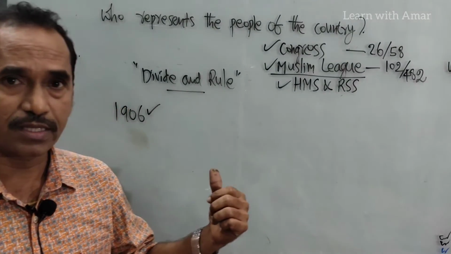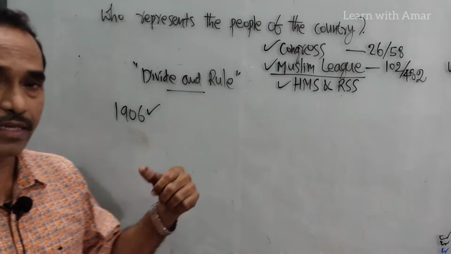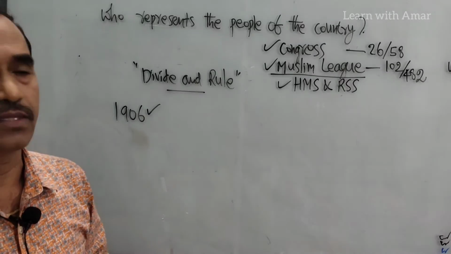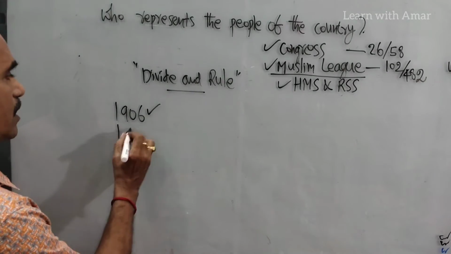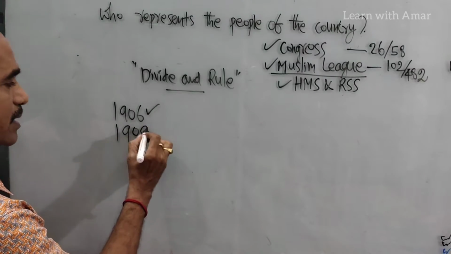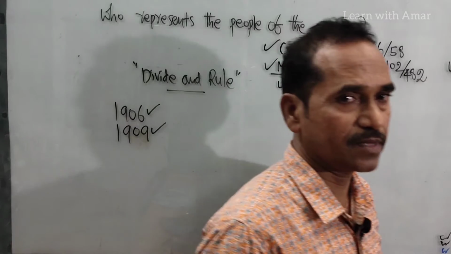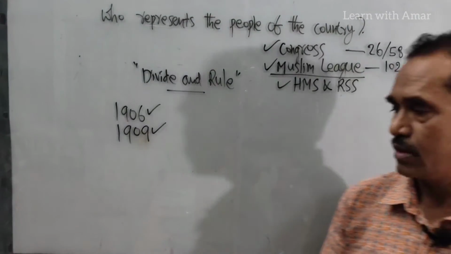Congress Party understood their logic, so it accepted. So on the demand of this Muslim League, separate electorates were implemented in the year 1909.